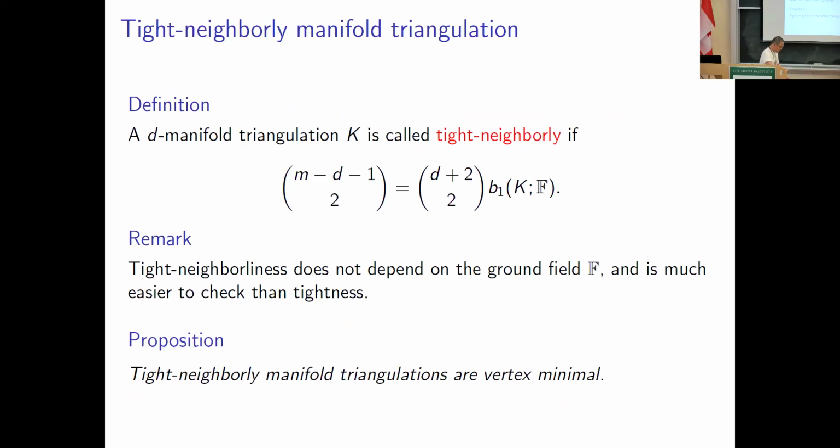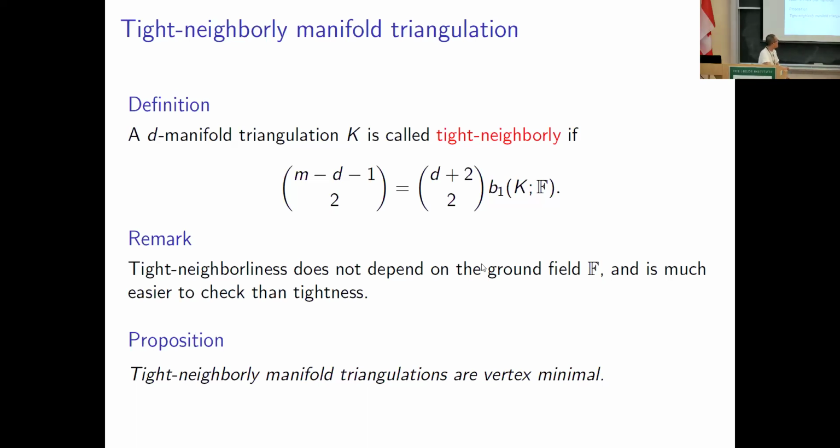All right, so here's another property of manifold triangulations. A D-manifold triangulation K is called tight neighborly if this equality holds. M is the number of vertices of K, D is the dimension of the manifold, and here is the first Betti number of the manifold.